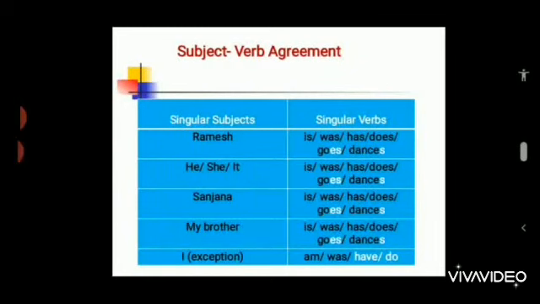So let's have a look at this table. As we can see, on the left we have singular subjects and on the right we have singular verbs. For example, Ramesh, he, she, it, Sanjana, my brother are singular subjects that use singular verbs like is, was, has, does, goes or dances. I is an exception to the rule here. With I, we say am or was. These are singular verbs, whereas have or do are plural verbs.